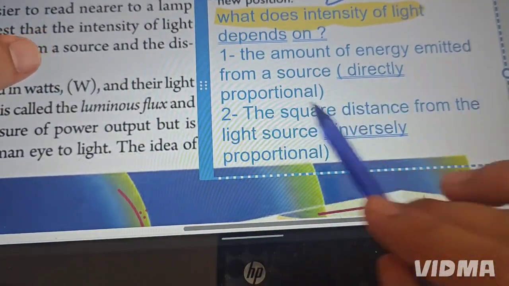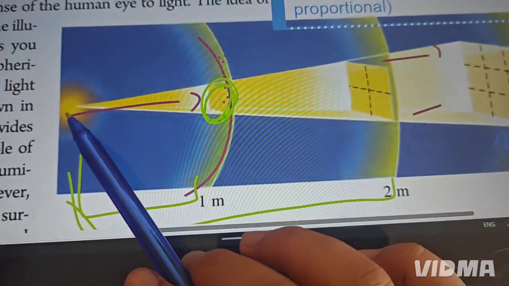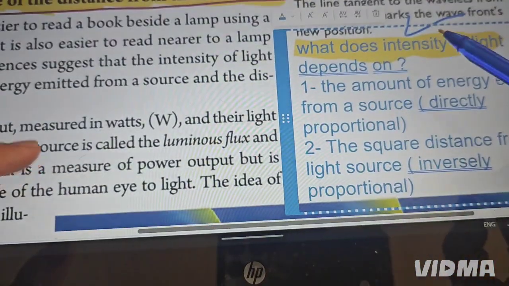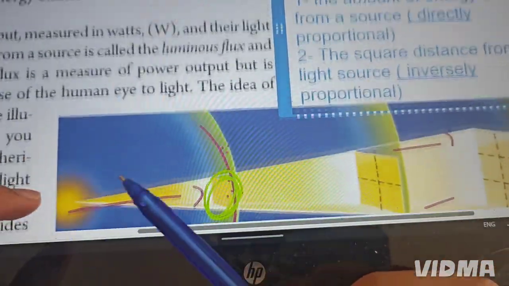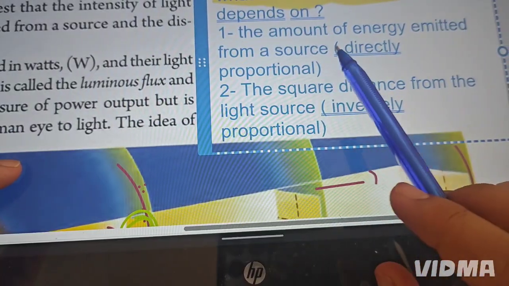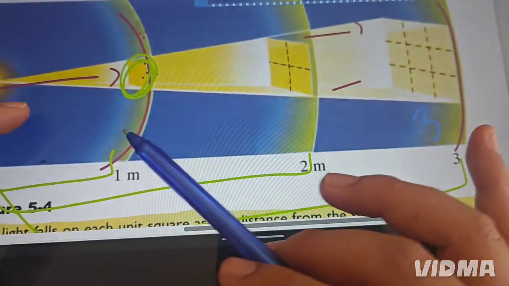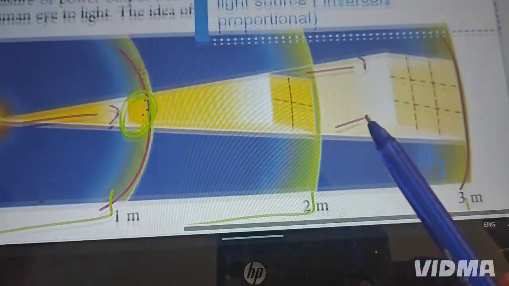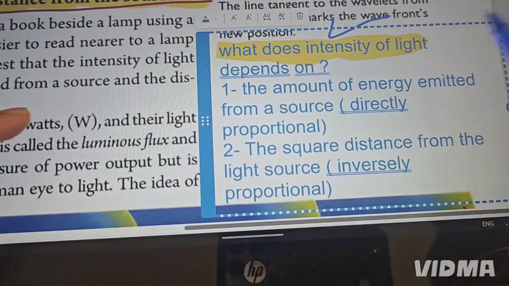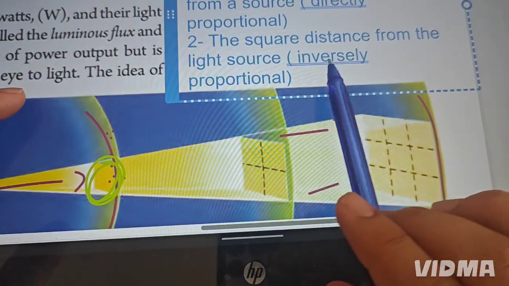The amount of energy emitted from the source. It depends on this value of energy that came up from the source. It is directly proportional, because if we have less energy, it means at the end less intensity of light that can pass through the area. So the relationship between amount of energy and intensity is directly proportional. The square distance from the light source is inversely proportional.